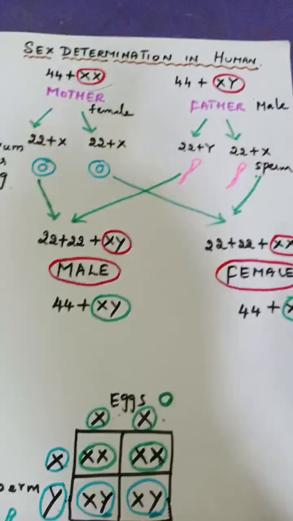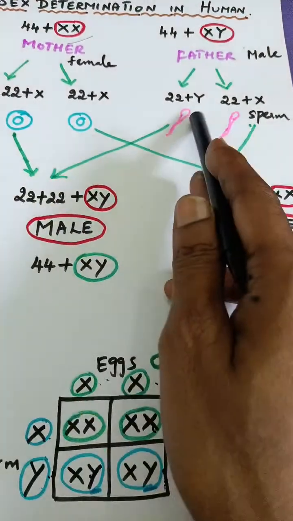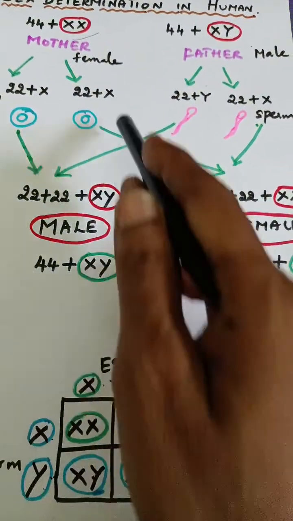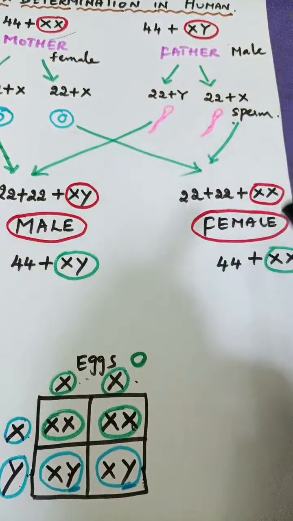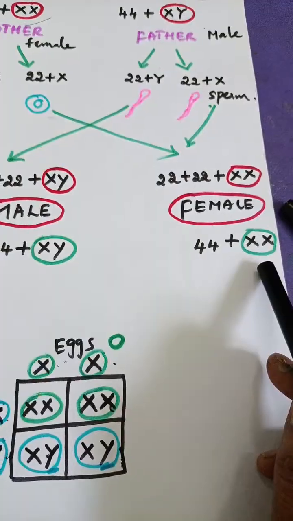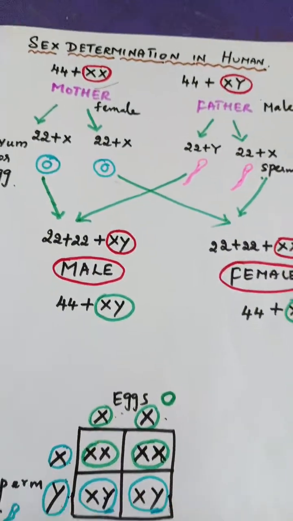Clear? So now what will happen? There is a combination of this X with the Y, means you will get the male plus the 44 chromosomes, and this combination of the X and X, you will get the female, you will get 44 plus XX chromosome. Is that clear? So this is the sex determination in humans.